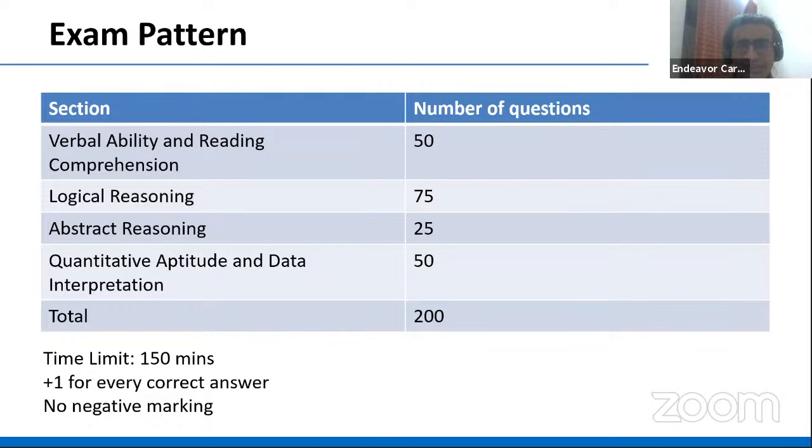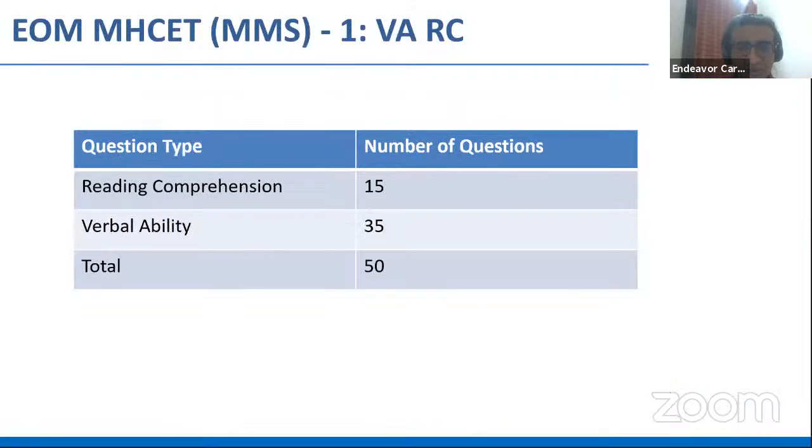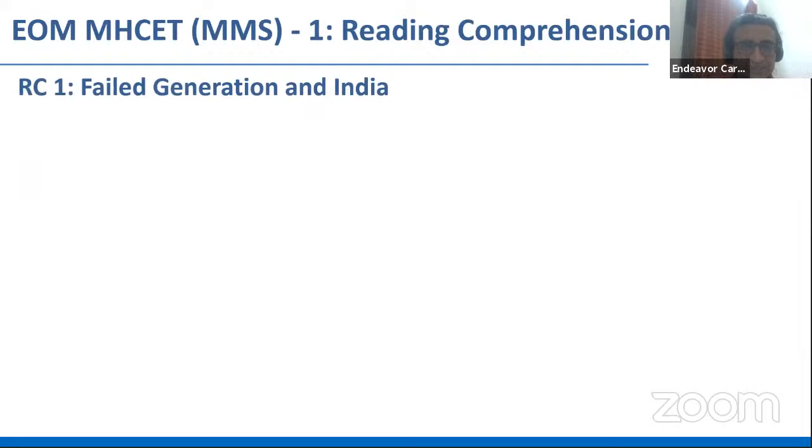Now moving ahead, let us first look at the VARC section of this particular EOM. This paper had 15 questions of reading comprehension and 35 questions based on verbal ability. So that pretty much made up the VARC section. Now let's first discuss the reading comprehensions. There were three passages.